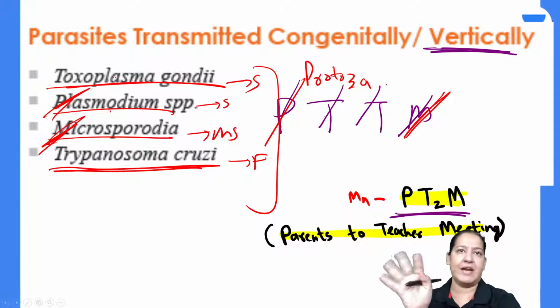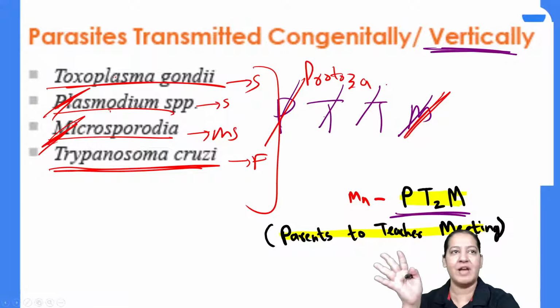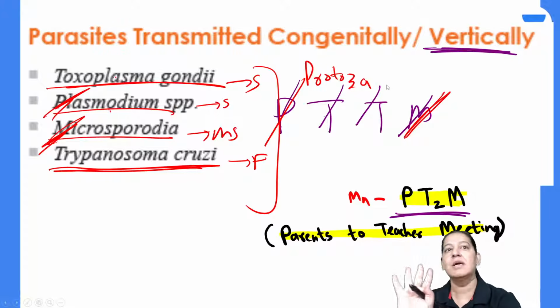If I'm wrong, please correct me. I'm also a human like you. I'm not having supernatural powers, so I can also make mistakes. So if I'm making any mistakes, please correct me. I'm trying hard.